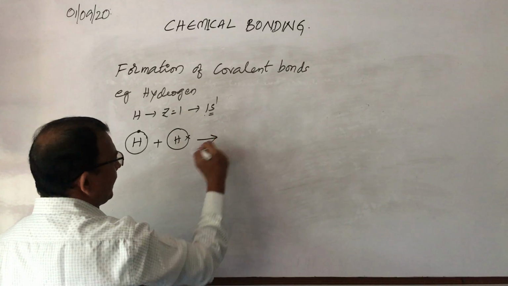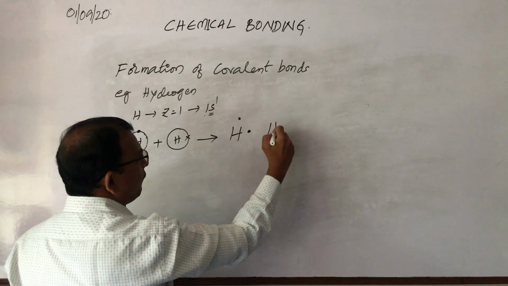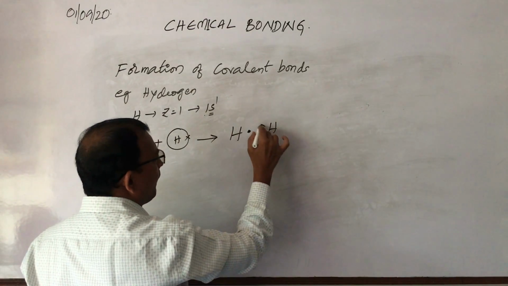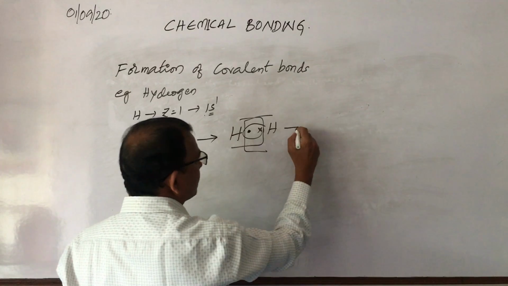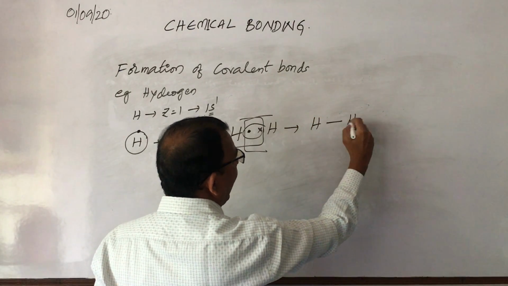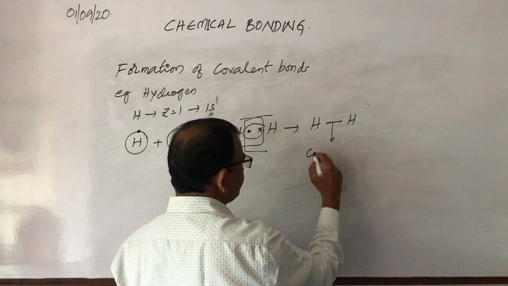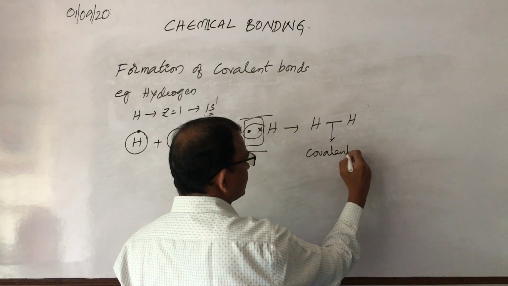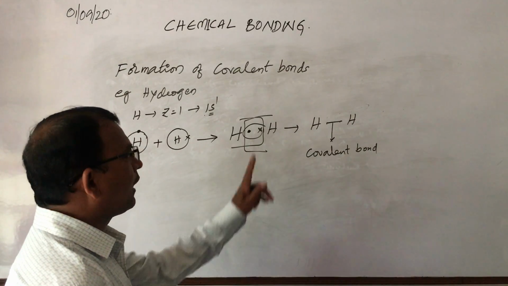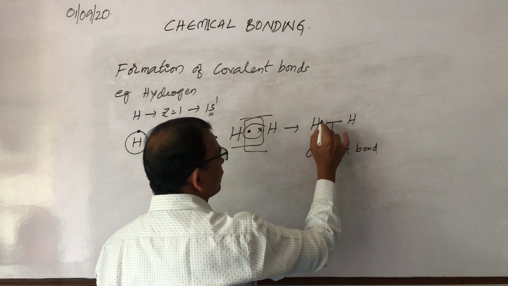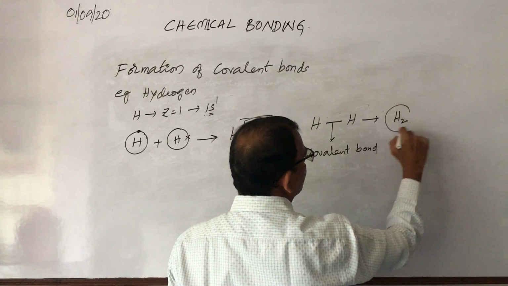Now when these two are combined, hydrogen with 1 electron plus another hydrogen with 1 electron, each hydrogen can gain the other's electron, and they form a covalent bond as H dash H. Here the dash indicates a covalent bond, and it is a single covalent bond. Each hydrogen has only one electron, but now each hydrogen can attain 2 electrons. This is the formation of the H2 molecule.